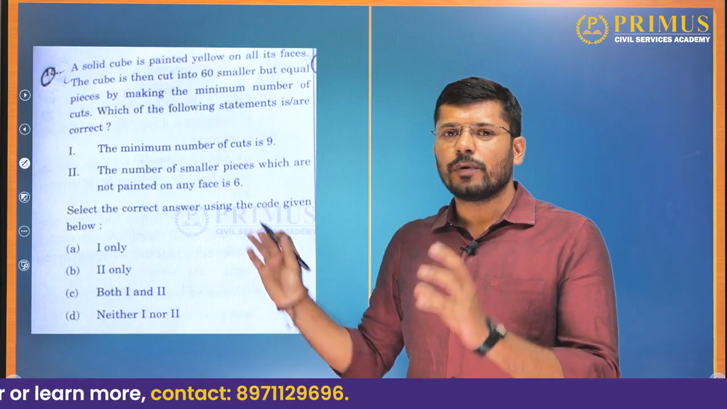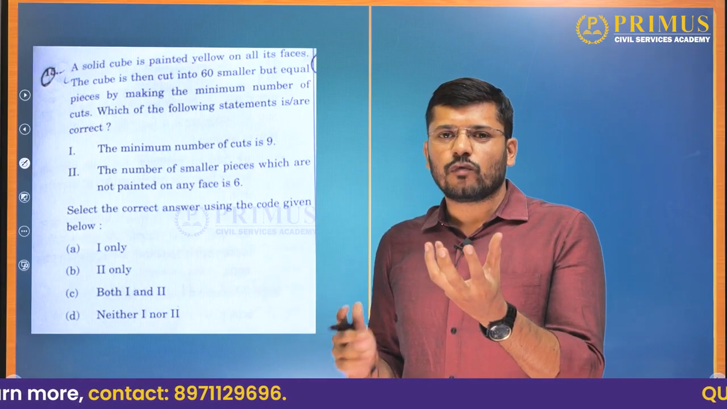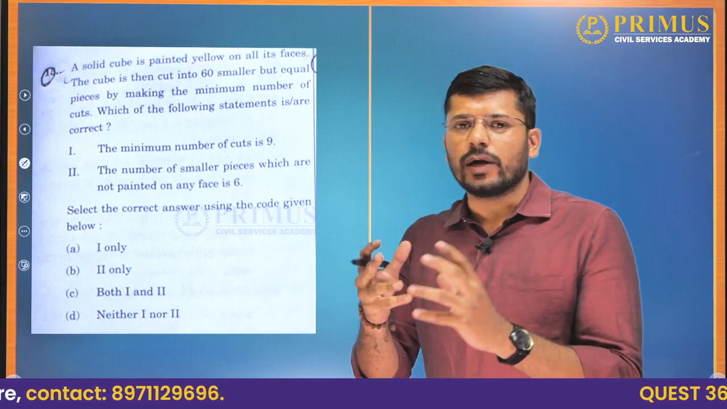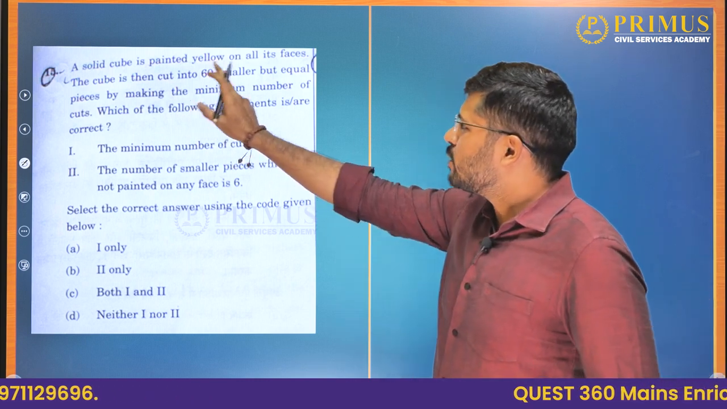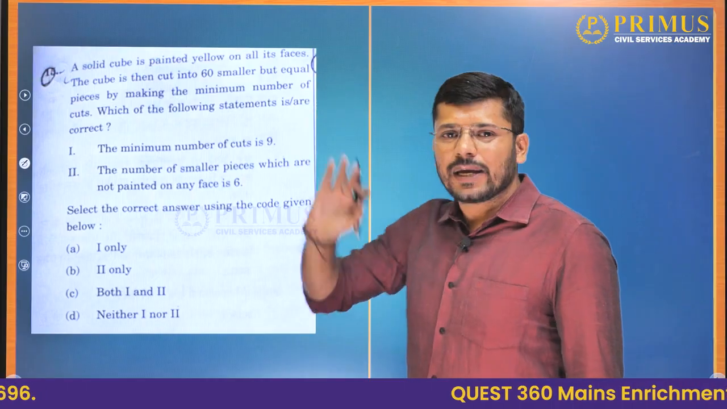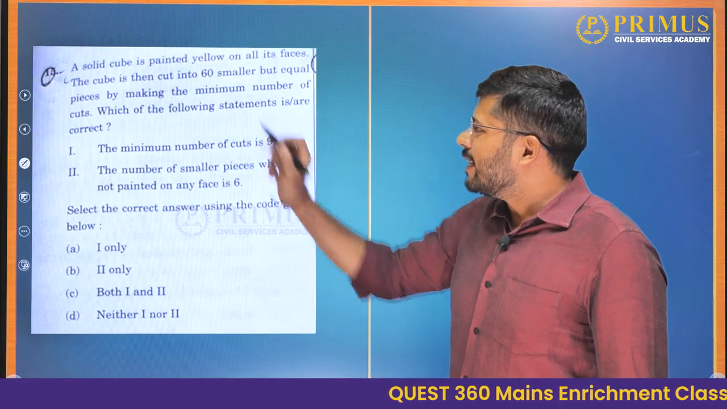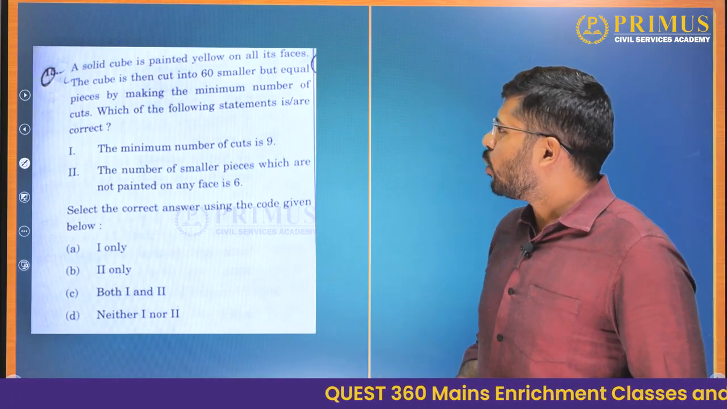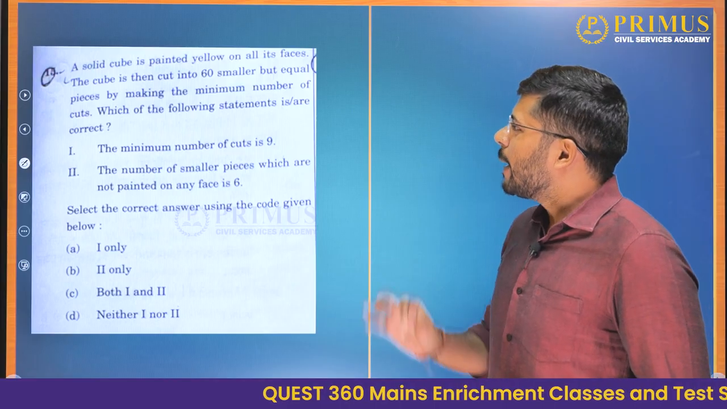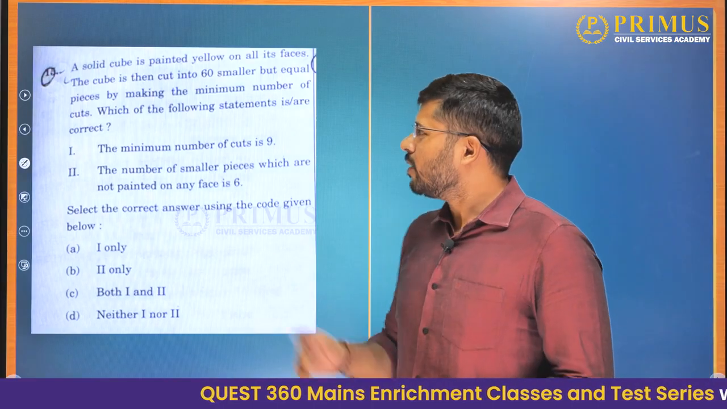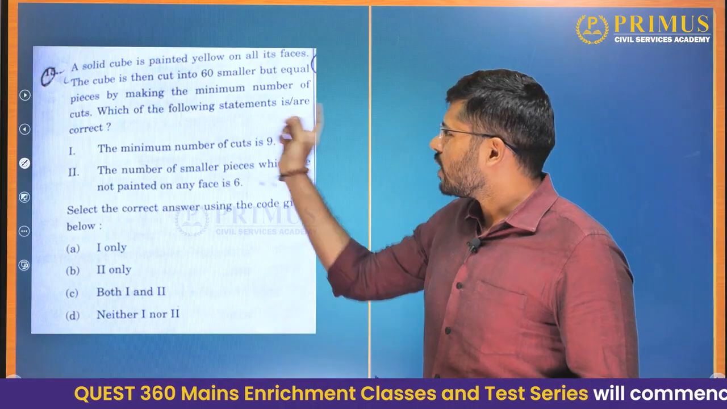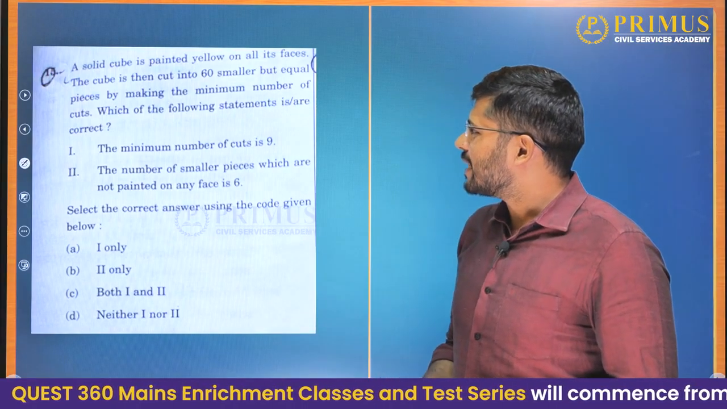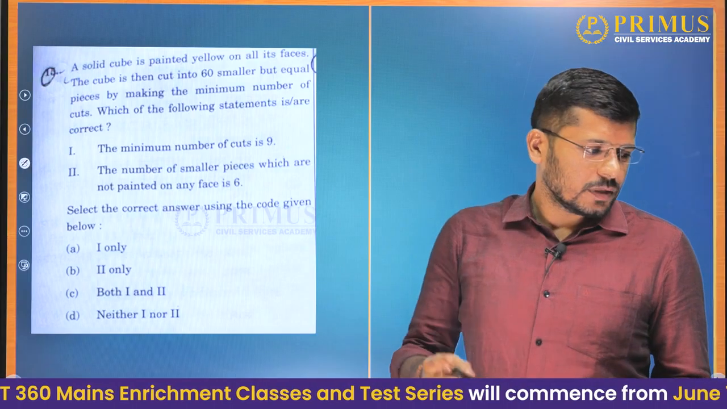Which cube are they talking about? The geometrical cube. For example, your Rubik's cube is a cube, the toy that children play. A solid cube is painted yellow on all its faces. The cube is then cut into 60 smaller but equal pieces by making the minimum number of cuts. Which of the following statements is/are correct?